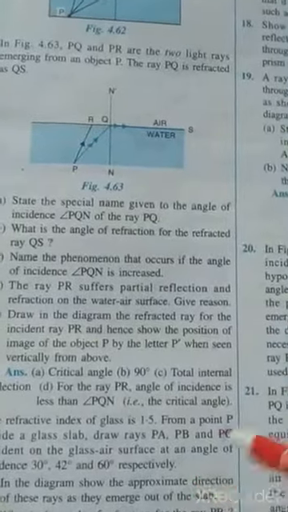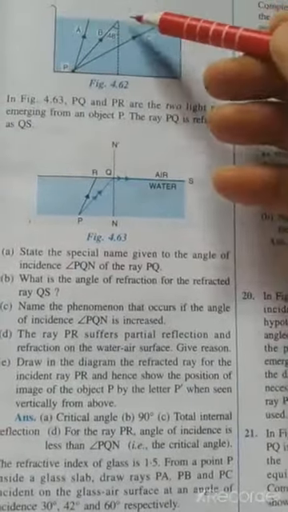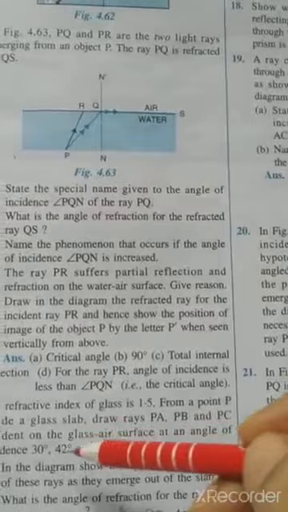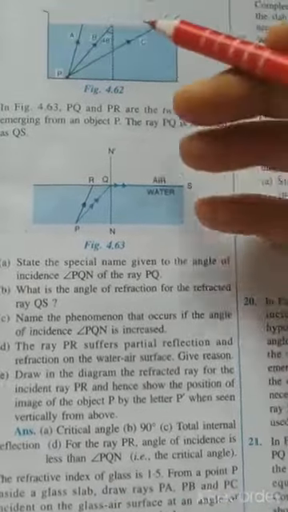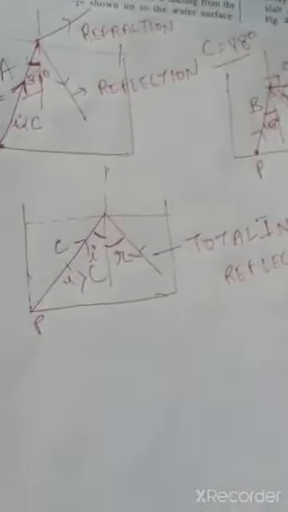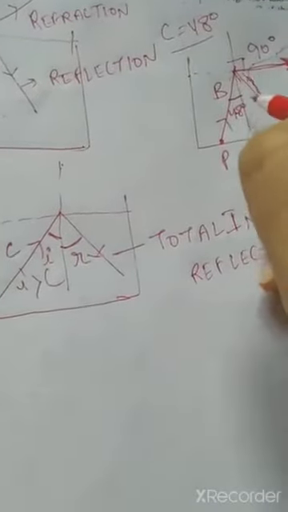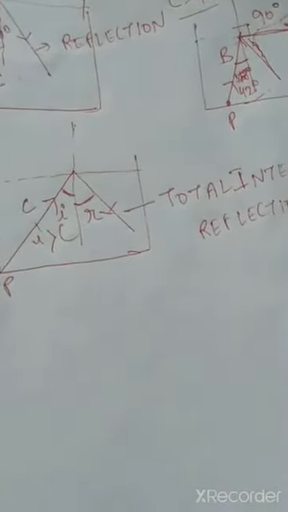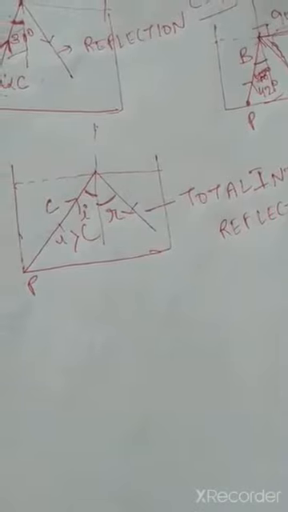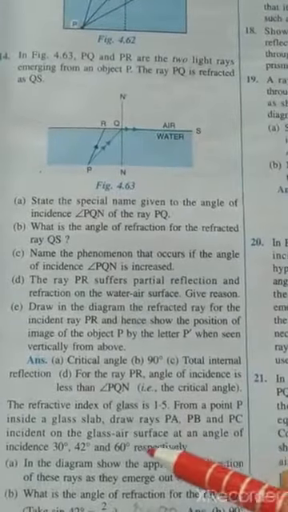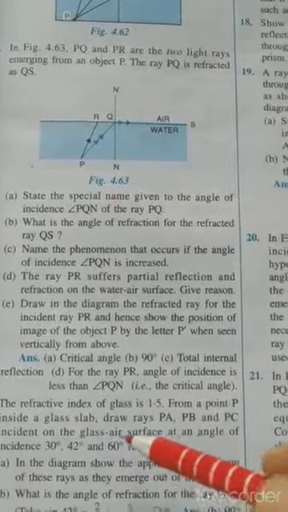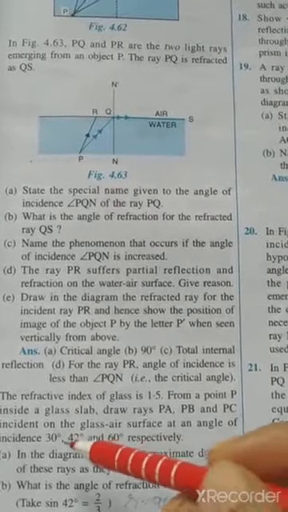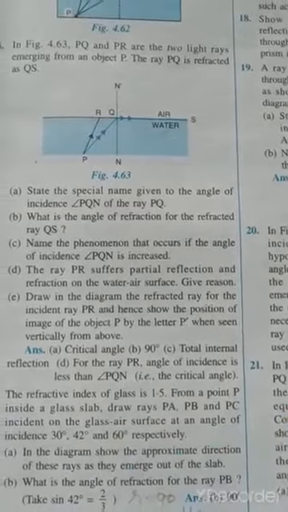Second case PB, you have to draw this diagram only. And in this case, angle of refraction will become 42 degree. So this diagram you can draw in one simple diagram to represent. So in case of 42 degree, here you will be drawing 42 degree. Okay. So in your copy, when you draw the diagram, the first case you have to draw inside a glass slab. So make all these three angles of incidence 30 degree, 42 degree and 60 degree.